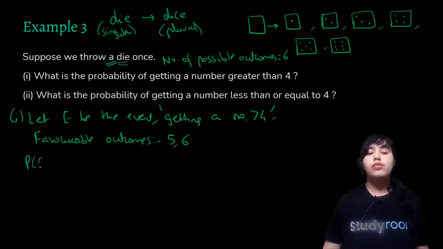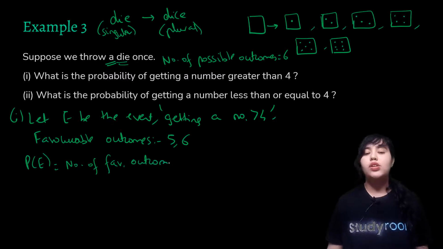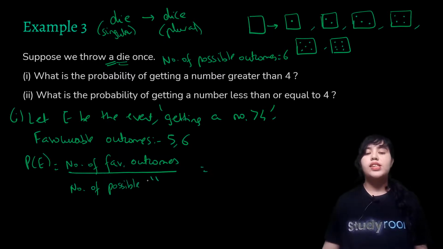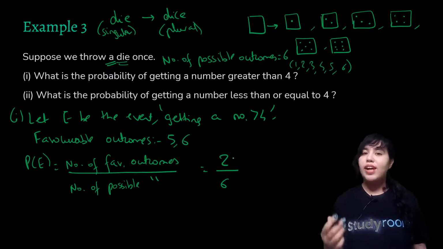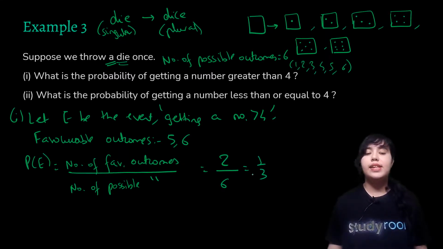So the probability of E, which means getting a number greater than 4, would be the number of favorable outcomes upon what comes in the denominator? The number of possible outcomes. This symbol means I'm just copying what's stated above. The number of favorable outcomes would be 2, only 5 and 6. And the total number of possible outcomes is 6, because you can get 1, 2, 3, 4, 5 or 6. You can simplify this fraction, and it becomes 1 by 3.